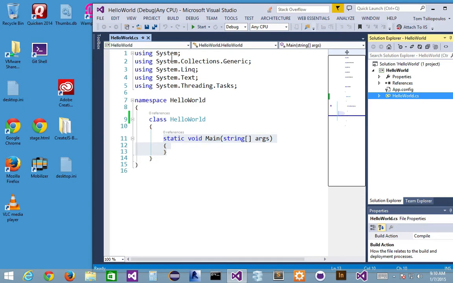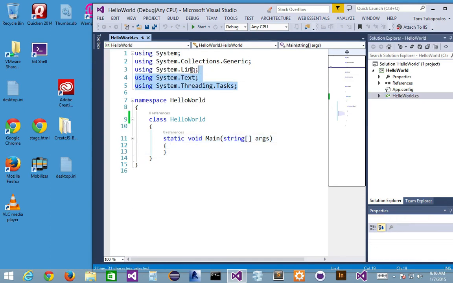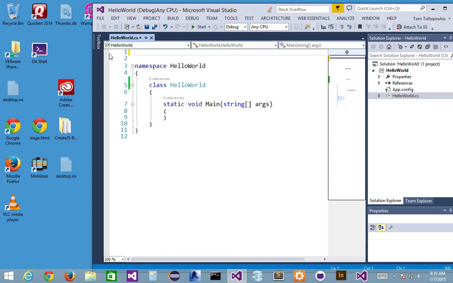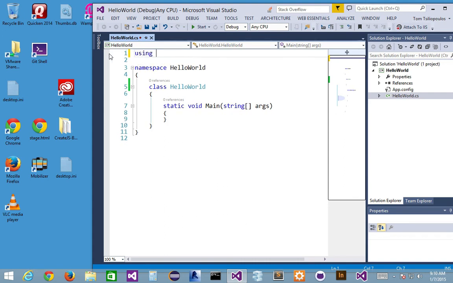Now, I don't have to write it this way. What if I just killed all this stuff and started typing using, and then once I start typing system, can I do this? Is that possible as well? How come it's giving me an error? It says identifier expected, because some languages like Java, you don't have to do this.